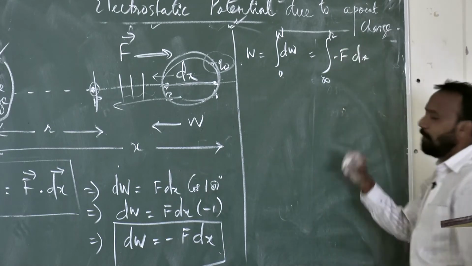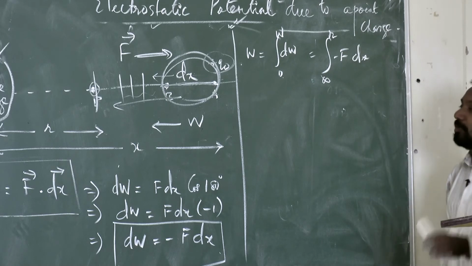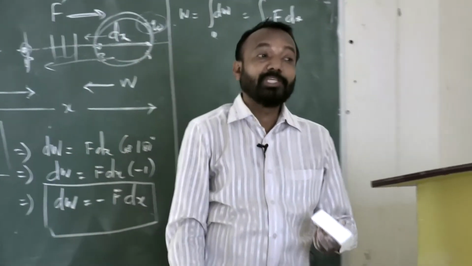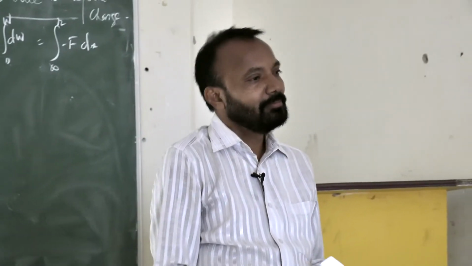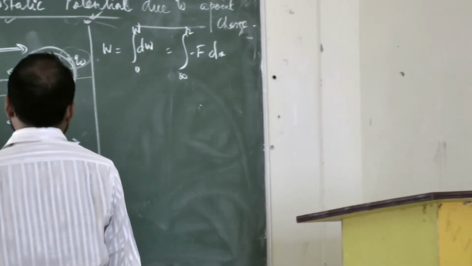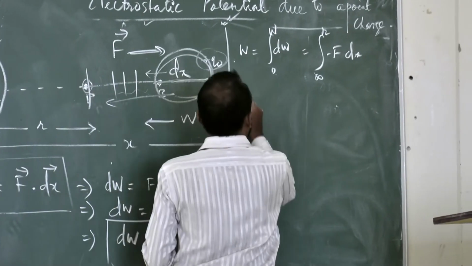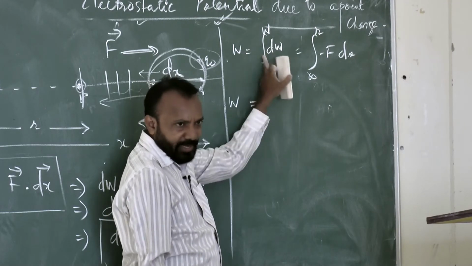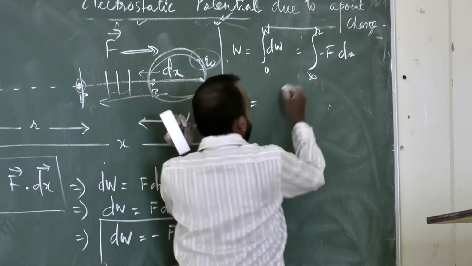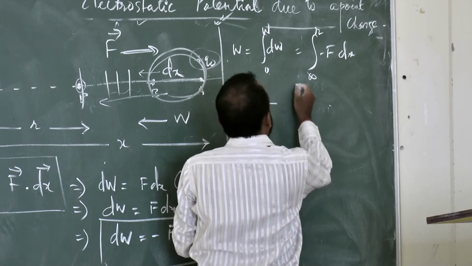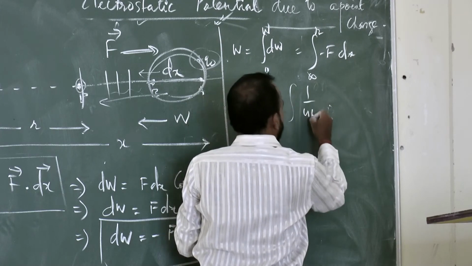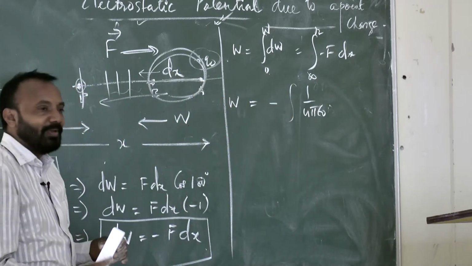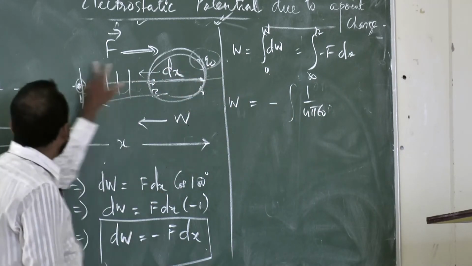The Coulomb force formula, what do you know? 1 by 4 pi epsilon naught, q1 q2 divided by r square. So here we can use it. So W is equal to, now this part is called W. I am not going to repeat it again. Now this negative integration, I will write it again, in the second step. Here for the two charges, one charge is q naught, the other charge is q.